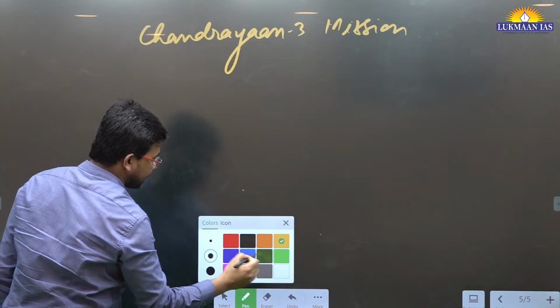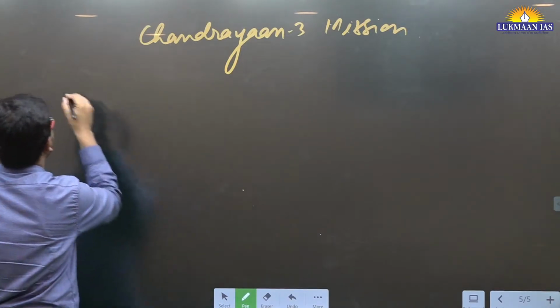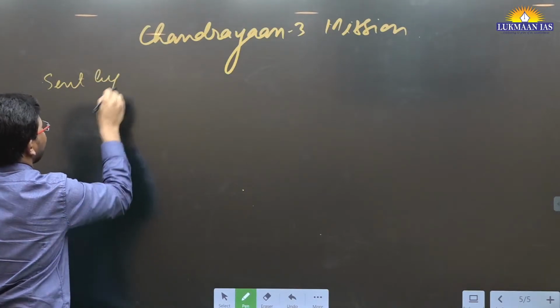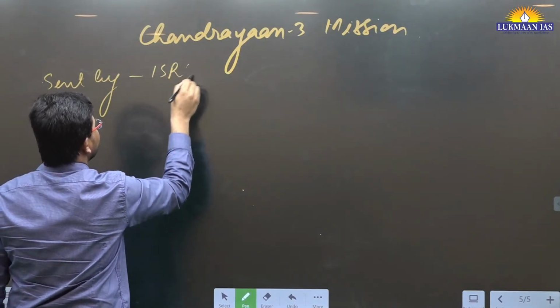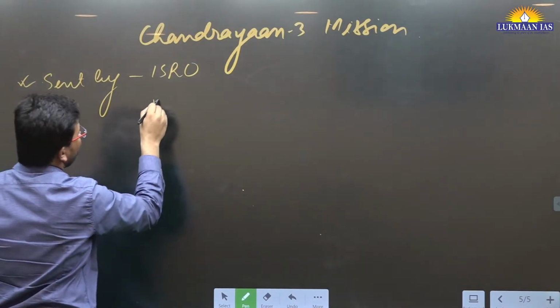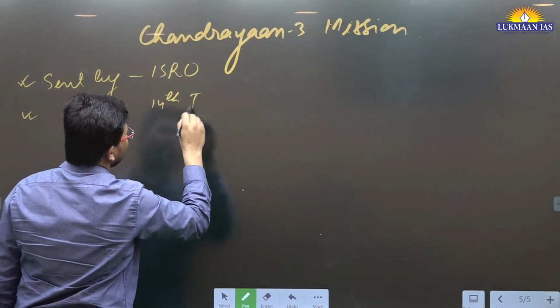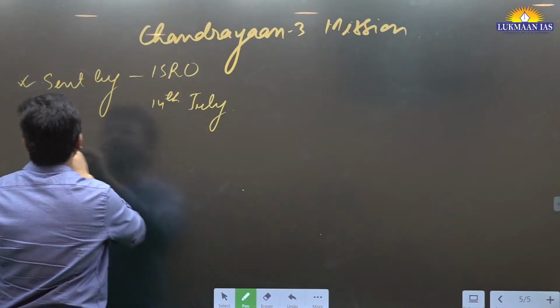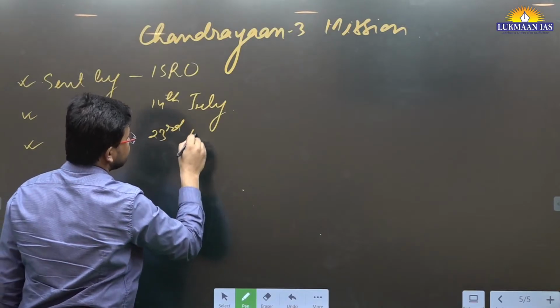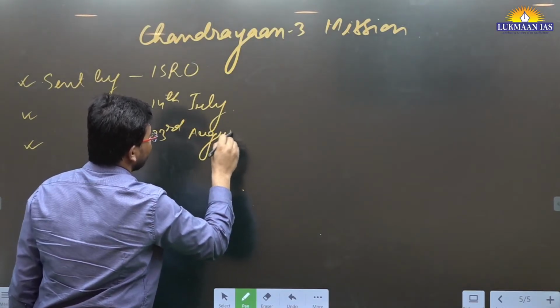This Chandrayaan 3 mission was sent by the Indian Space Research Organization, ISRO, on 14th of July. And it has achieved one of its targets on 23rd of August, yesterday.